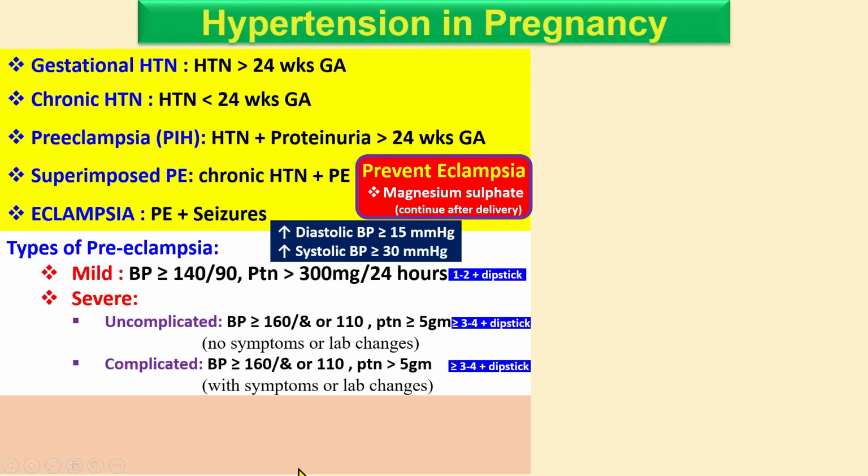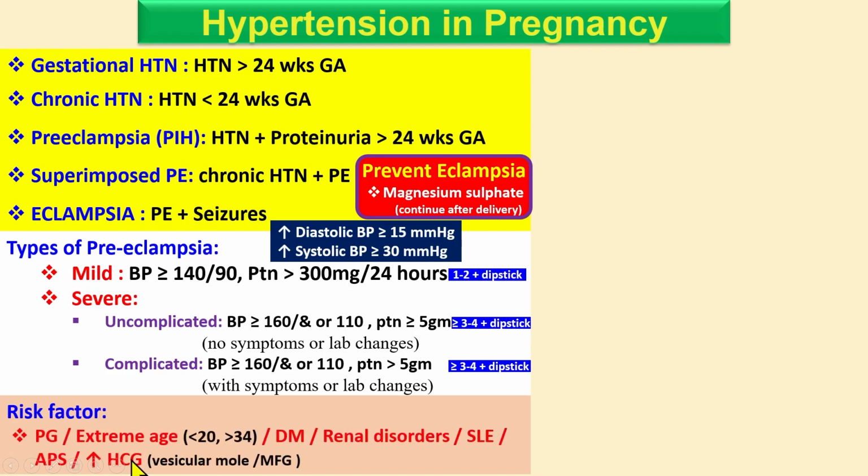Okay. So what are the risk factors? The number one risk factor is primigravida, meaning it's a first pregnancy, and extreme age, meaning before 20 or more than 34 years.